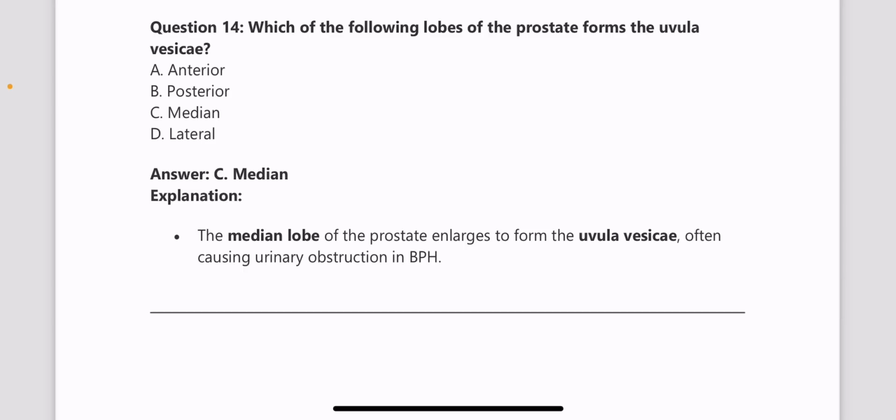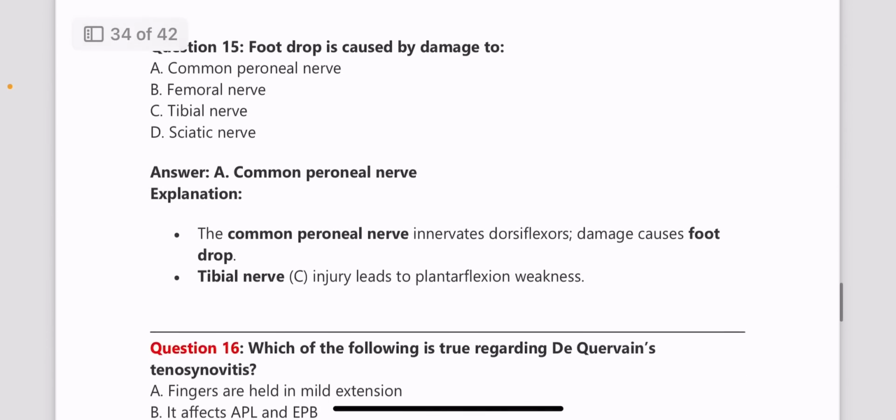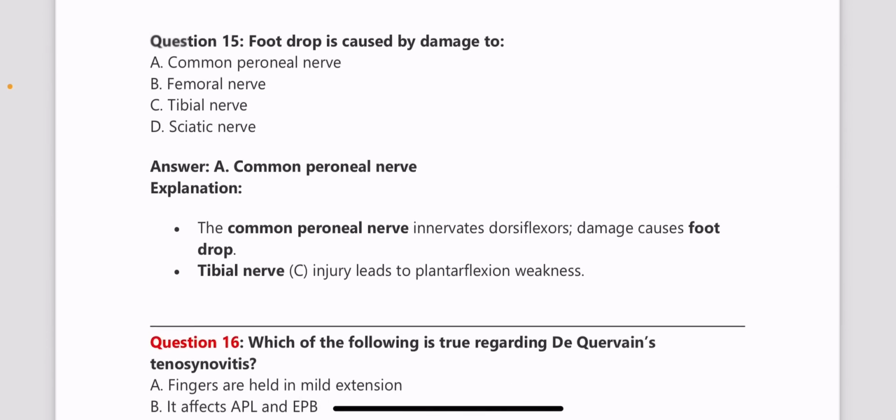Next, which of the following lobes of prostate forms the uvula vesicae? So it is formed by the median lobe. It is a direct question and a repeat question also, quite a favorite topic. Next, foot drop is caused by damage to? Answer is common peroneal nerve. So common peroneal nerve is quite a favorite topic, because in a previous year, we had seen a question regarding the common peroneal nerve.